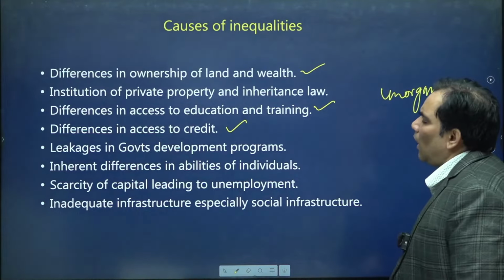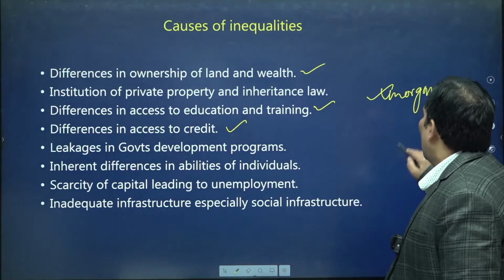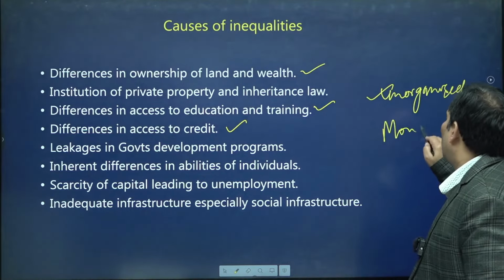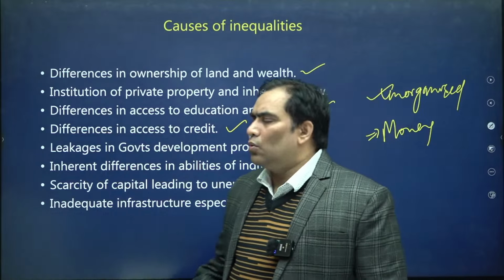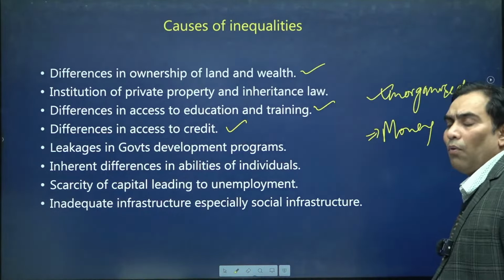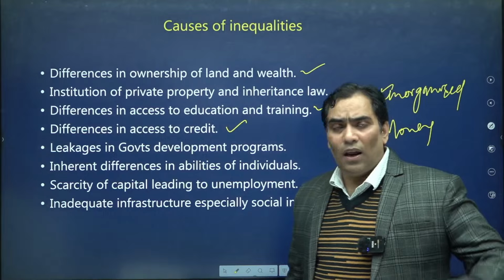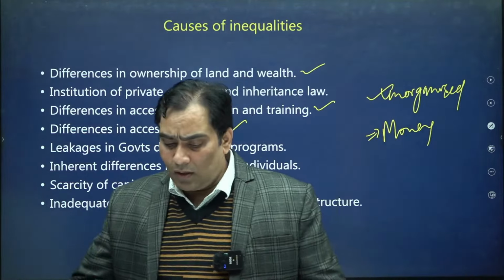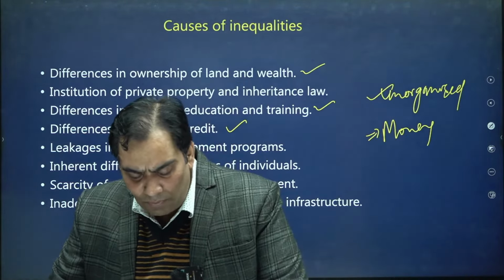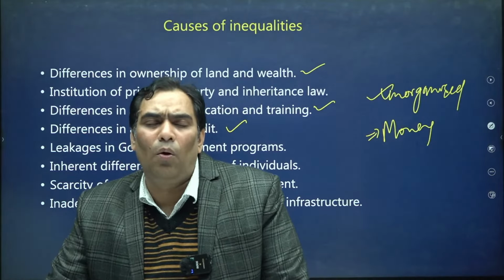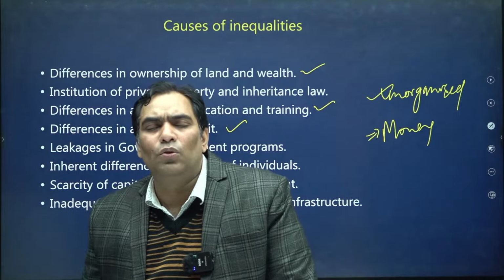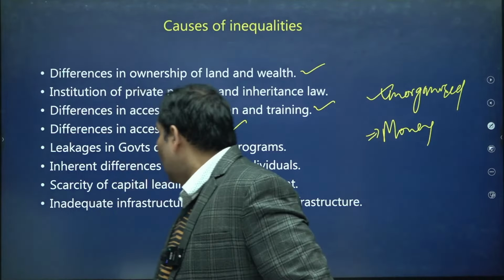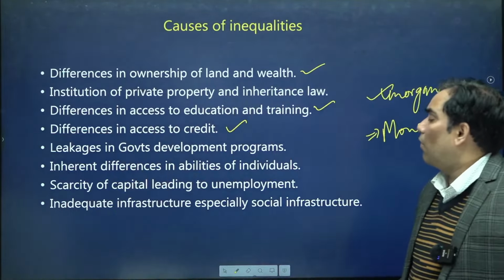Farmers were taking loans from moneylenders, who took all the resources from the farmers in the name of interest. Before the nationalization of banks, farmers had only moneylenders as a source of funds, and that was a cause of exploitation. So that may be a reason for inequality.